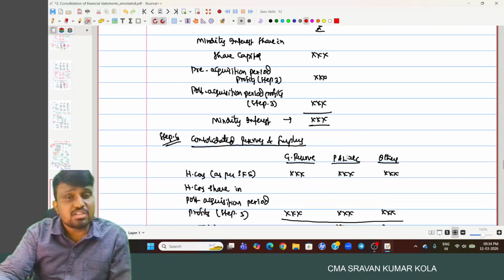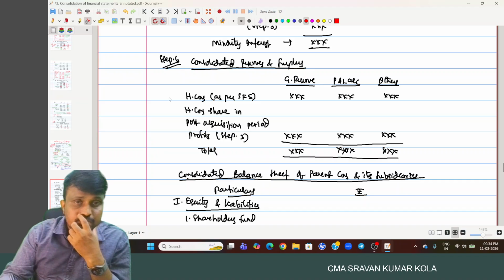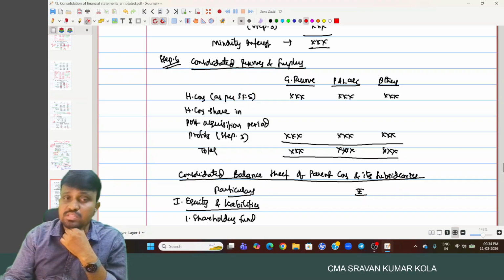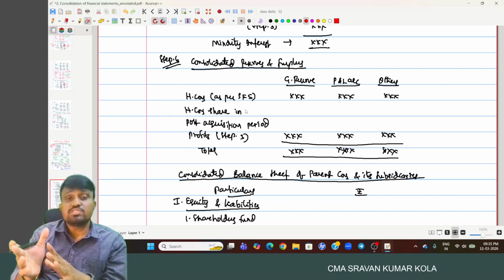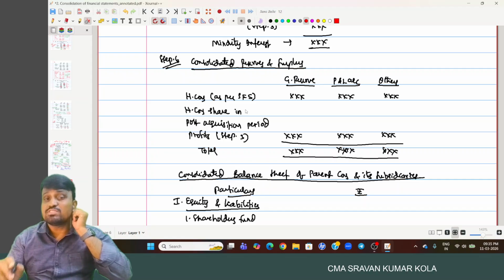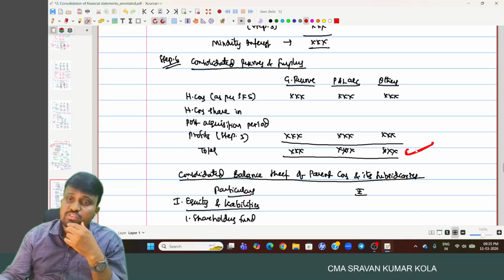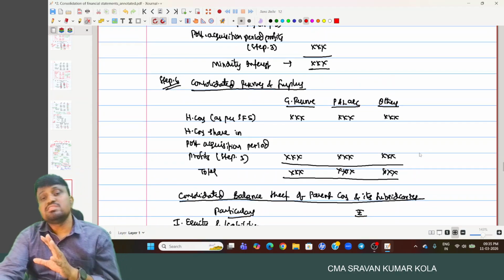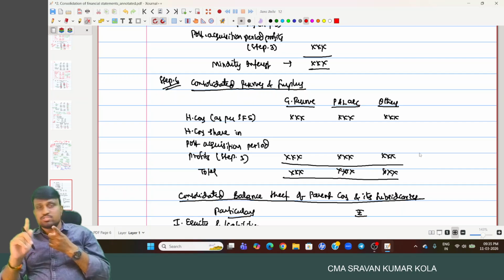Okay, next, consolidated reserves and surplus. In consolidated reserves and surplus we consider the parent company's reserves and surplus, which we take from the separate financial statements of the holding company, and the holding company's share in post-acquisition period profit. Holding company share in pre-acquisition period profits we already considered in step 4. And here we have to consider post-acquisition period profits relating to the parent company or holding company. This is the amount we transfer to the consolidated balance sheet as reserves and surplus. And these are the six steps of the procedure. Okay, first one: date of acquisition and date of consolidation.